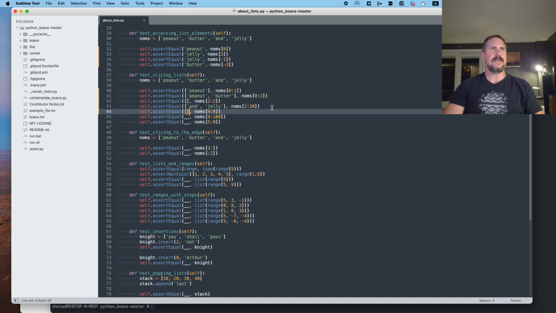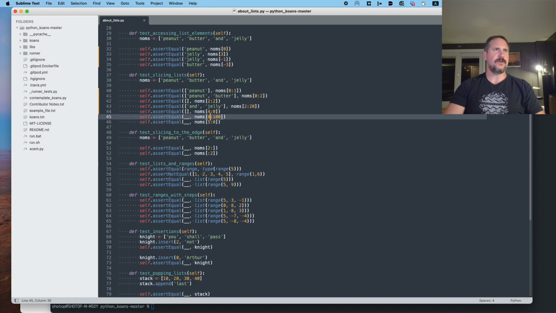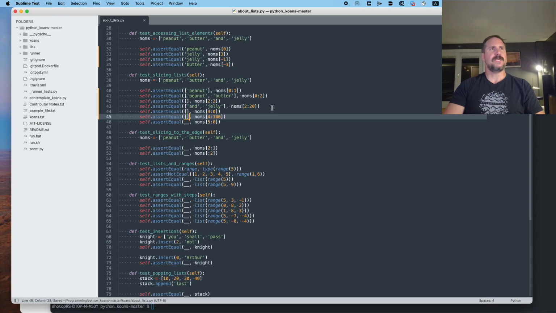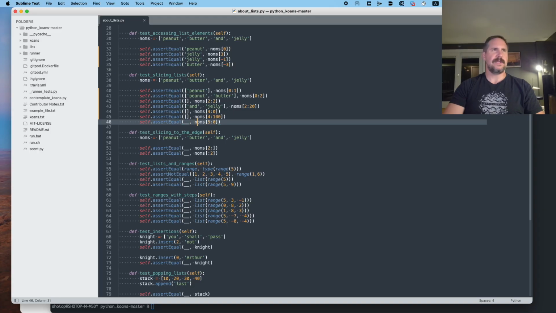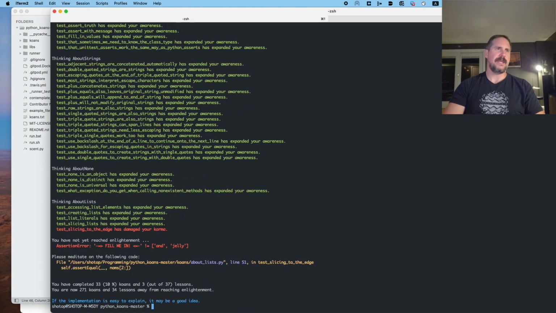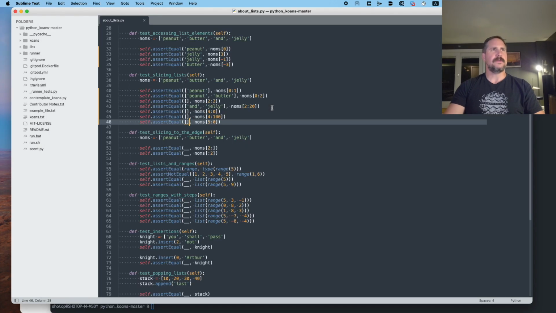What if we start on an index we don't have and go out to an index we don't have? I have to assume that returns nothing, unless maybe it's an error. Nope. All right, that was good. What if we start at an index we don't have and go to the beginning? I assume, again, it's nothing. All right, and that was good. So we made it to line 51. So these are all done. So that was test slicing lists.